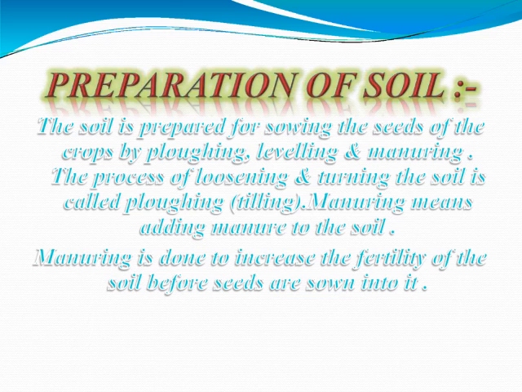First is the most important step, that is the preparation of soil. This is the first step. In this case, the soil is prepared for sowing the seeds of crops by plowing, leveling, and manuring. Plowing is loosening and turning of soil. The plowing is basically done by manual methods as well as with the help of machines. Manuring is the process in which the fertility of the soil is increased before the seeds are sown in the field.